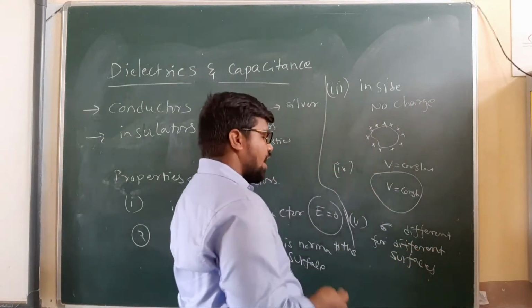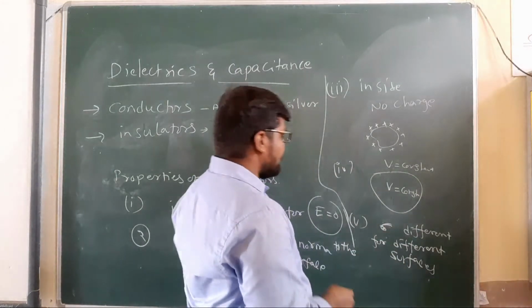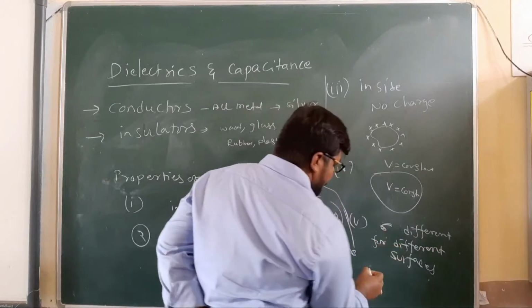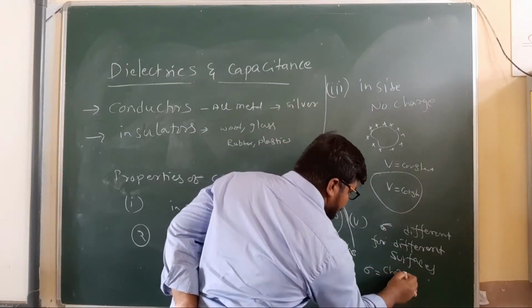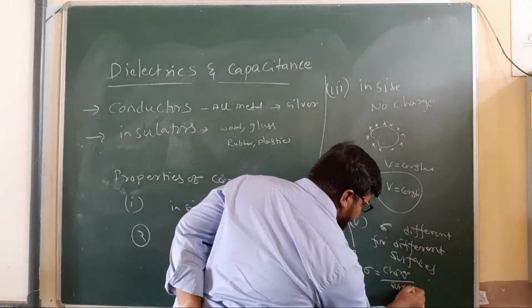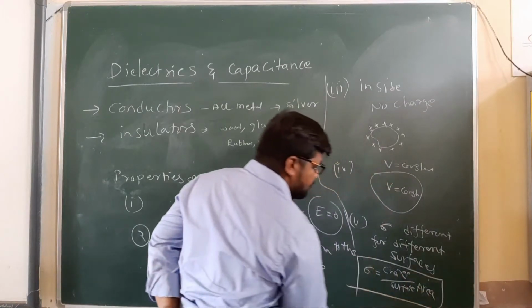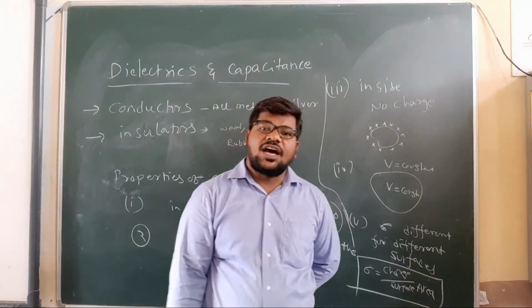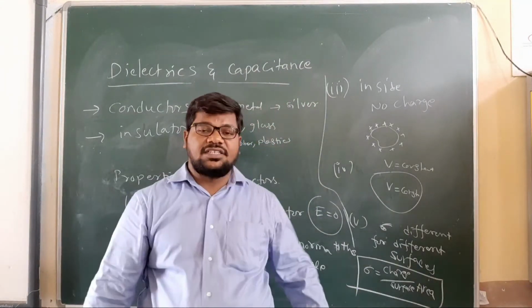What is surface charge density? It is charge per unit surface area. Charge per unit area is called surface charge density, sigma.